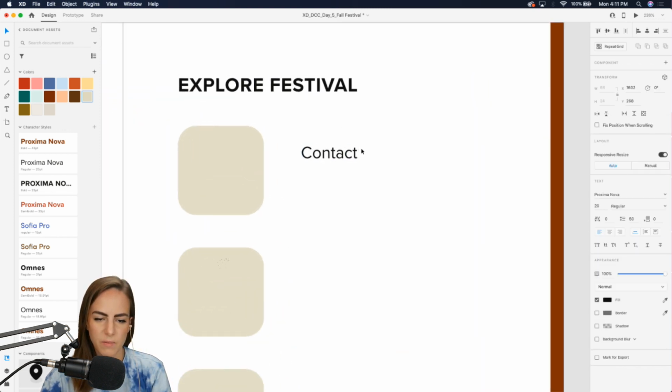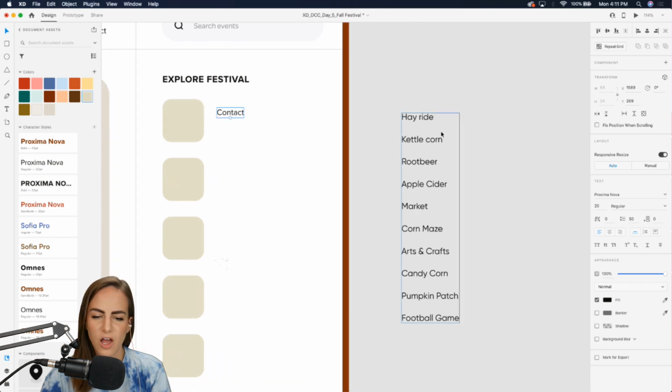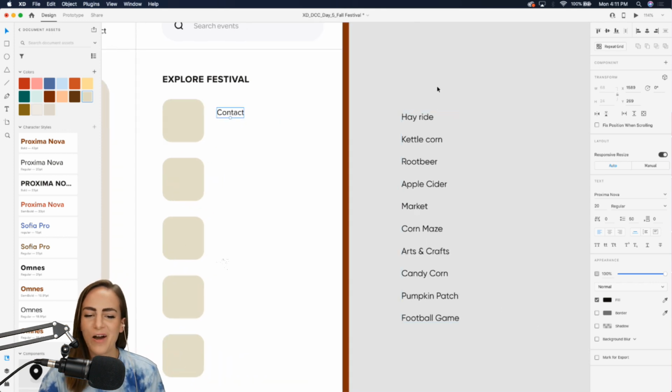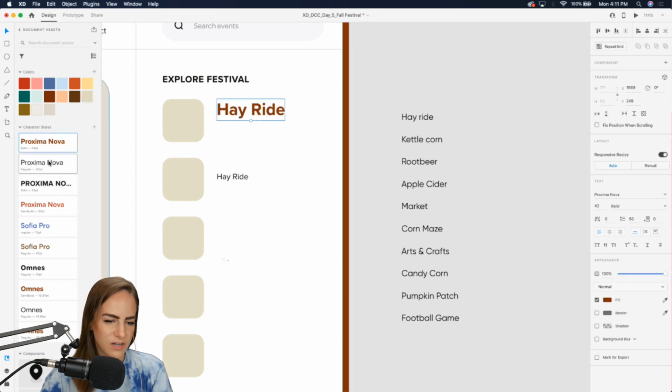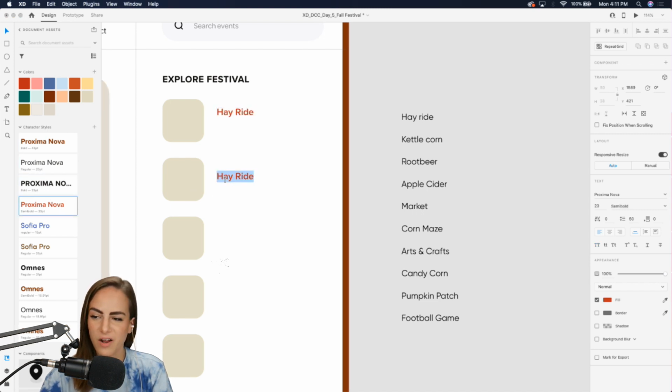And let's copy and paste this text, and then here, I've already got a list of fun like stands or events that I would want to see at a fall festival. So I'm just going to use a few of these. We can do like hayride. Actually, let's make this a little bigger. Okay, that one's good. Hayride,